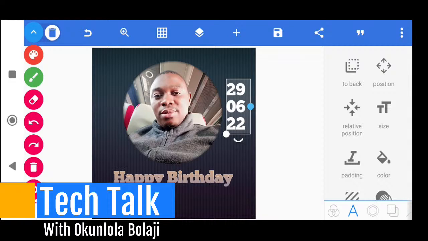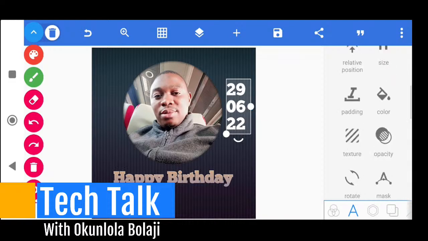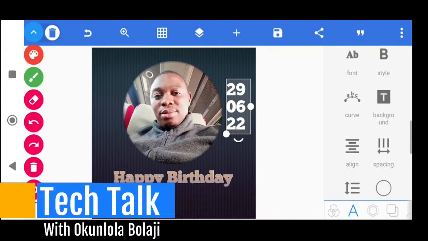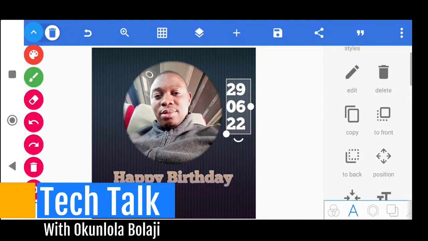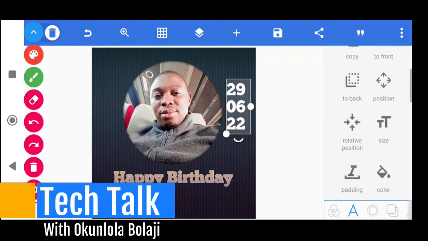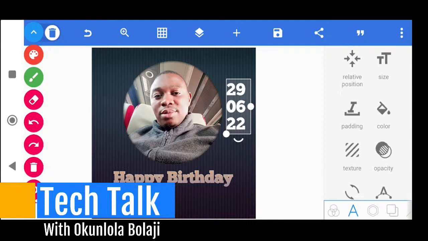I can do anything. If I'm done with this, another thing I can do is I can change the color. How will I change the color? Just from this bar here, we're looking for the color bar. Where is my color bar? This color here, this is color. Are we together?